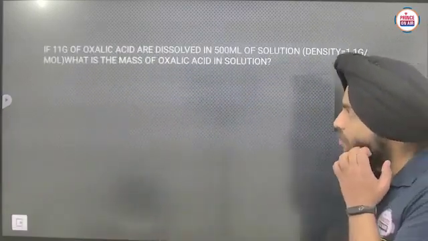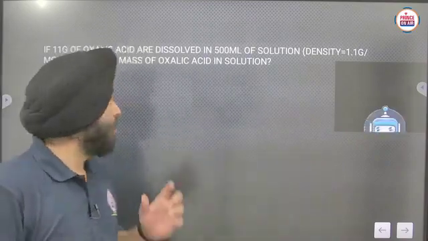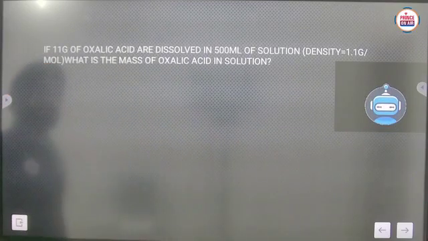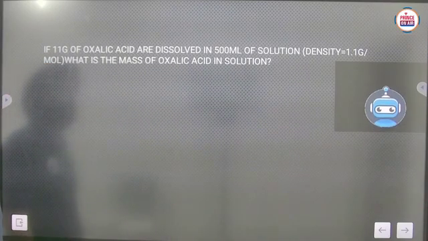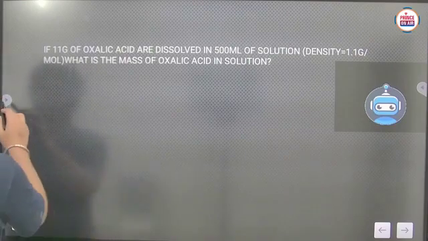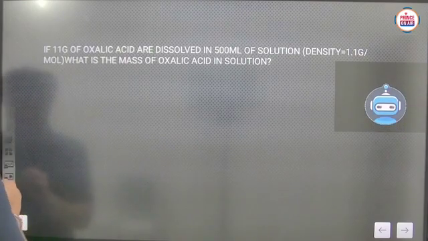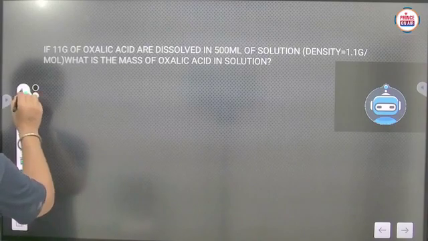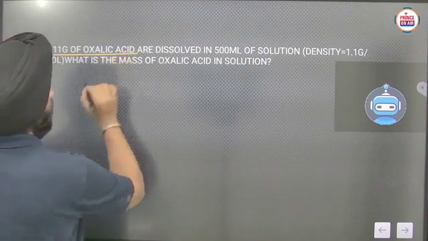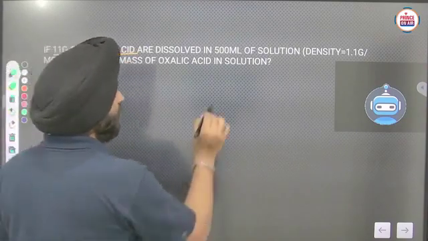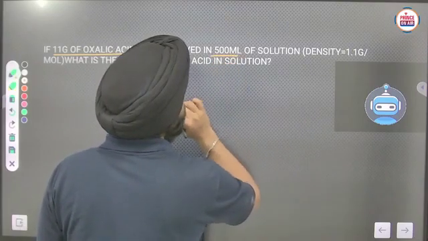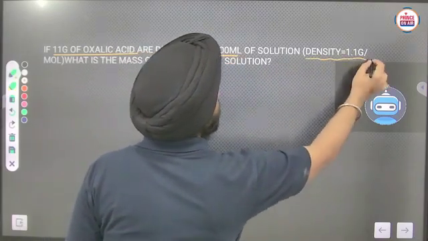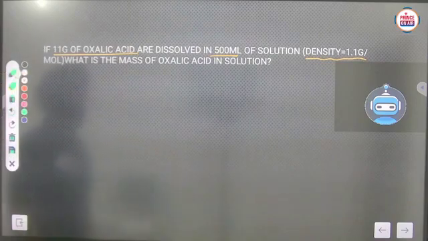Now one numerical is there. If 11 gram of oxalic acid are dissolved in 500 ml of solution, and density is provided here 1.1 gram per ml.